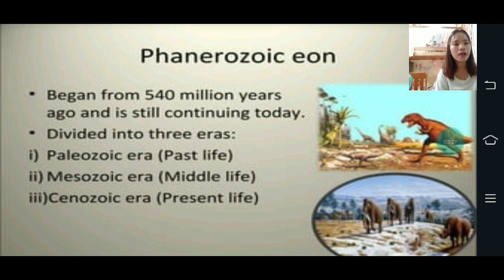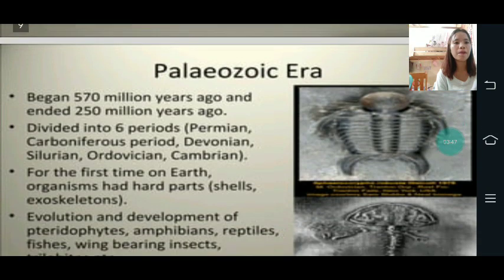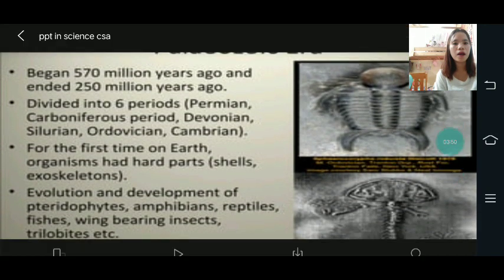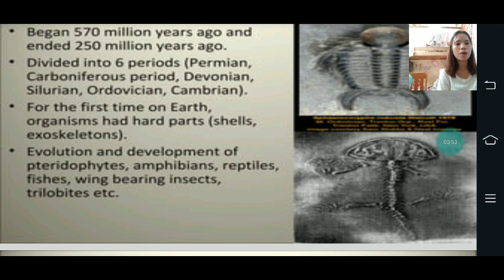So the Phanerozoic Eon was divided into three eras, which are the Paleozoic era, which means past life, then the Mesozoic era, which means middle life, then the Cenozoic era, which means present life. Then the Paleozoic era began 570 million years ago and ended 250 million years ago. Then it is divided into six periods, which are the Permian, Carboniferous, Devonian, Silurian, Ordovician, and Cambrian.